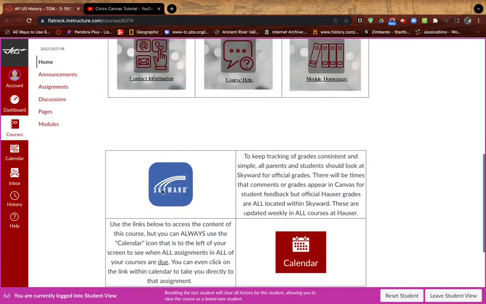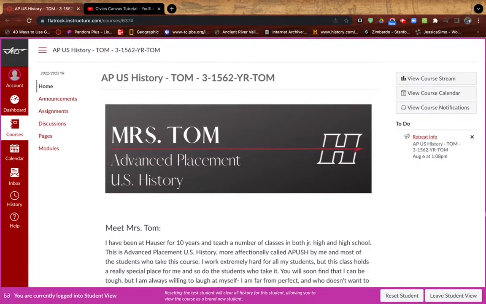You will notice on the side here, over to the right, on the to do, there is a little bullhorn and it says retreat info. This is an announcement. That's what that bullhorn means. I can click on that link, or I can come over to the left side and click on announcements.